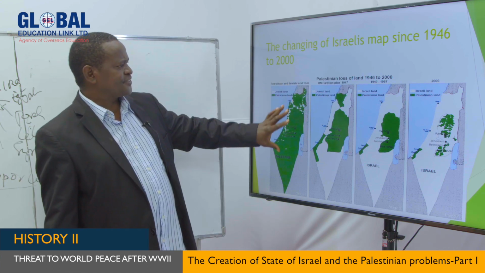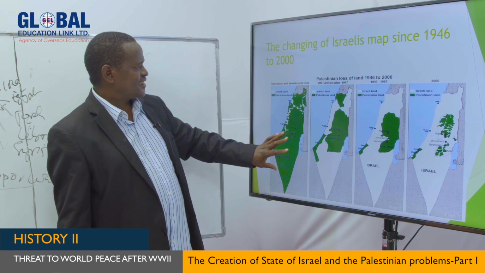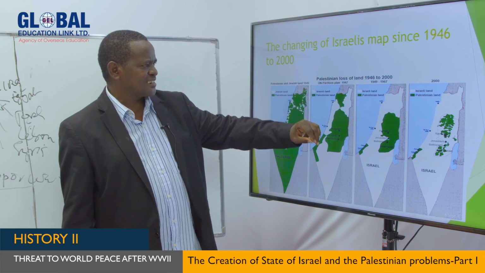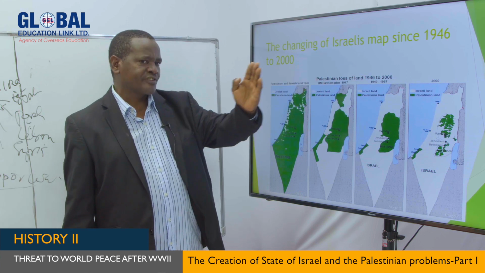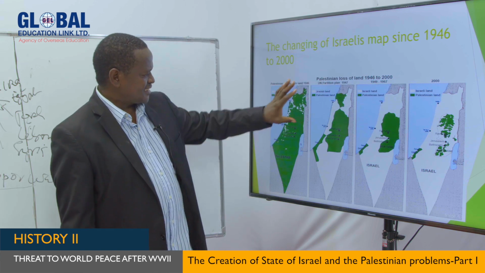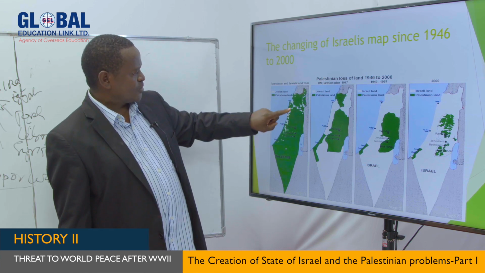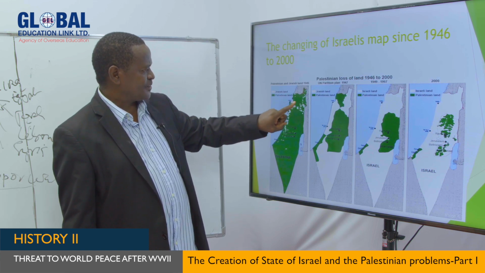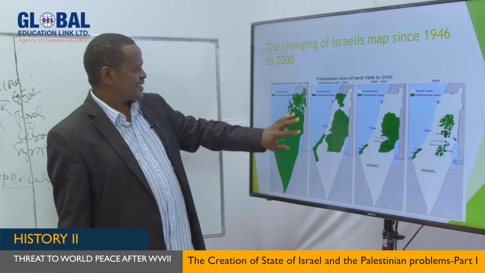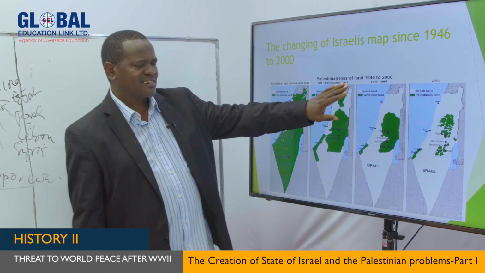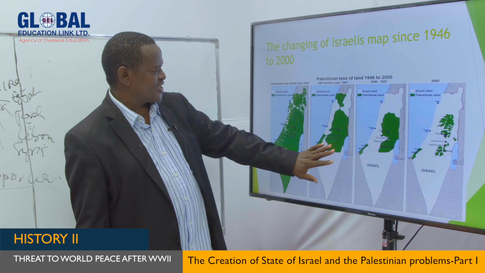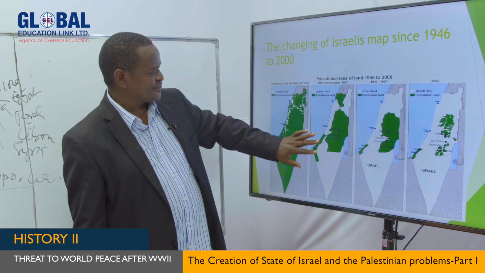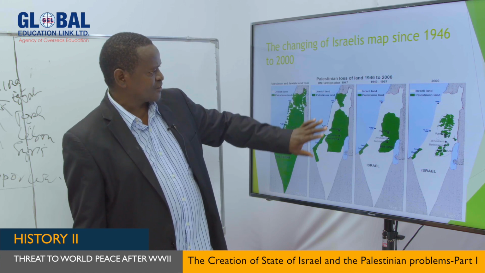My dear students, this is the map. And this map, as you can see, shows the situation before the partition by the UN, in 1947, before the State of Israel was established in 1948. What is marked white here is the places where Jews were living, and what is marked green is the Palestinian land. The division was made in 1947, and the Arabs or Palestinians took only 43% of the land, and Jews took 56% of the land.